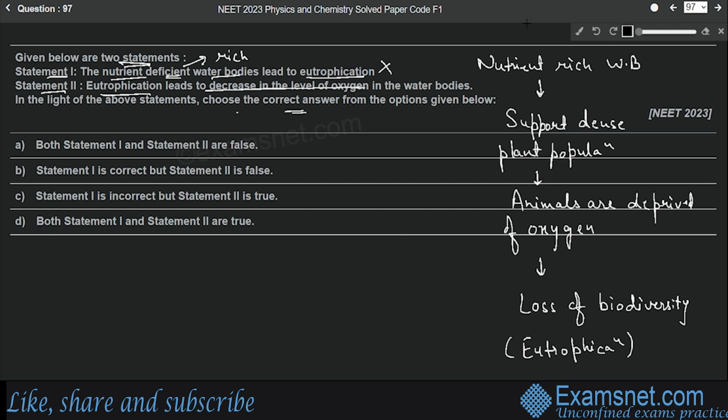Then the second statement says eutrophication leads to decrease in the level of oxygen. Yes, this is correct because all the oxygen is taken up by the plants. So the first statement is incorrect, but the second one is correct. Let's see which option that will be. Third one, right? Statement 1 is incorrect, but statement 2 is true. So option number C is the correct answer.